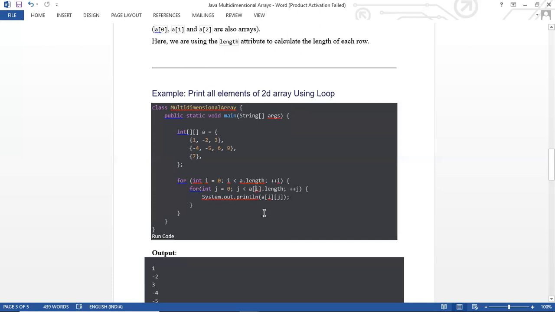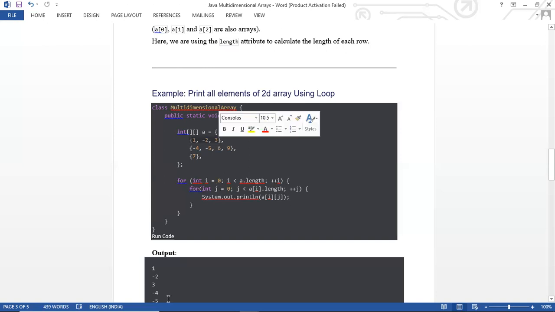What is the value of i? It is calculating the length. In the println that I have placed here, the first box is for the row, the second one is for the column. That means whatever j is, it is coming here. That means zero number of rows, zero number of columns, whatever the j. Let me explain properly. Okay, let's go. Zero less than a.length.